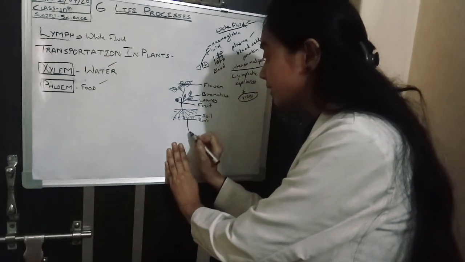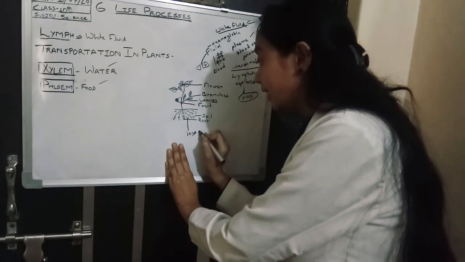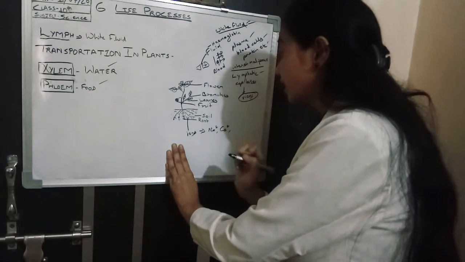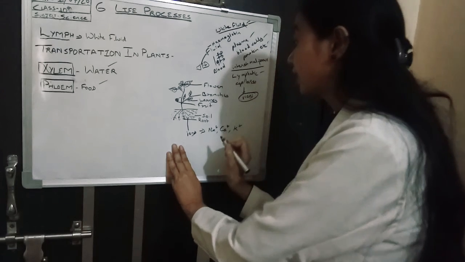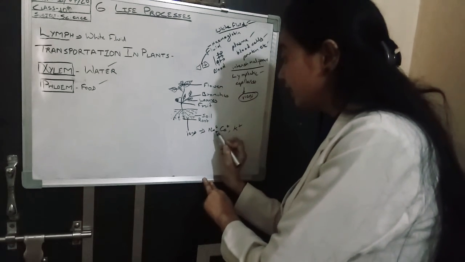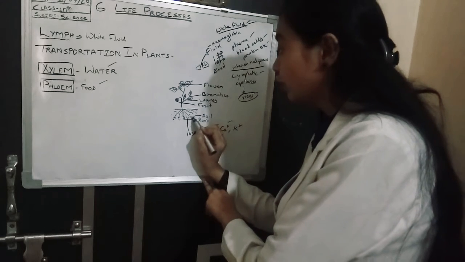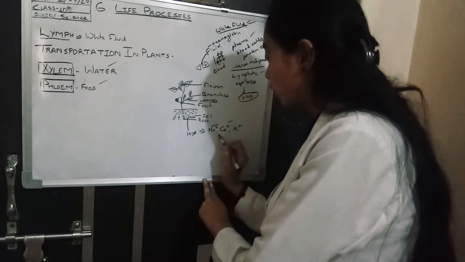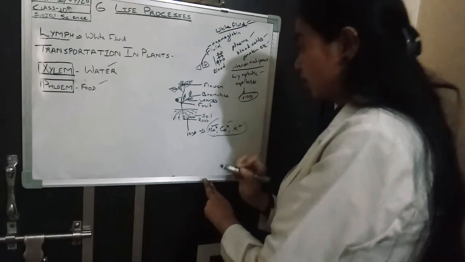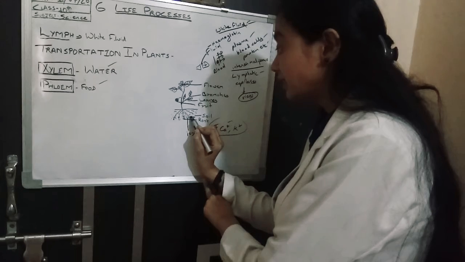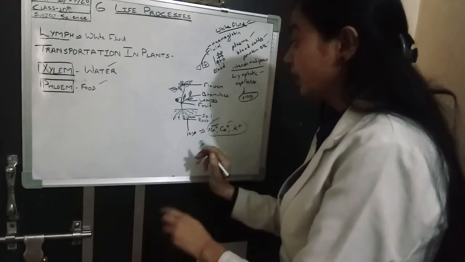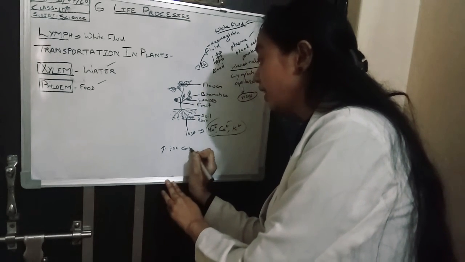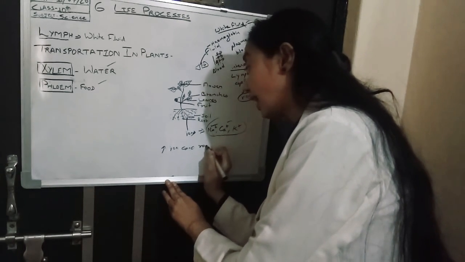In soil there is presence of ions. What are ions? Sodium ions, calcium ions, potassium ions are present in soil. These ions are taken up by the root. When the root absorbs these ions, there is an increase in ion concentration inside the root.